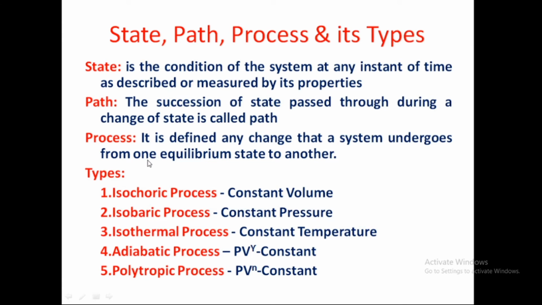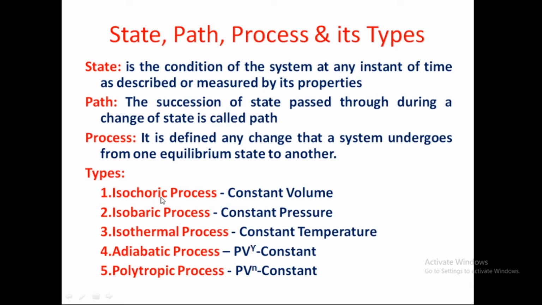There are 5 types of process. One is the isochoric process, that is constant volume. The isobaric process is called the constant pressure process. The isothermal process is called the constant temperature process. Adiabatic is a reversible process. During this process, all the variables will be changing. This is a polytropic process. This is one more process.